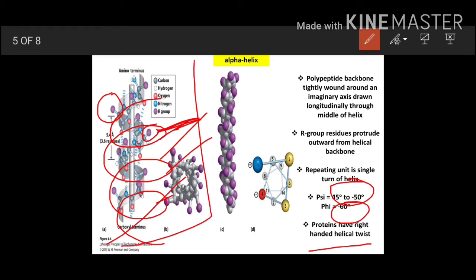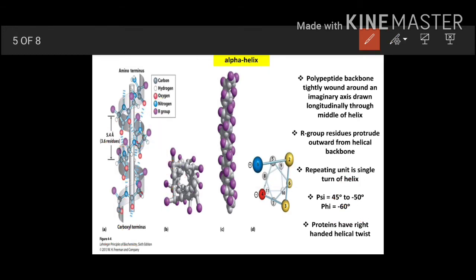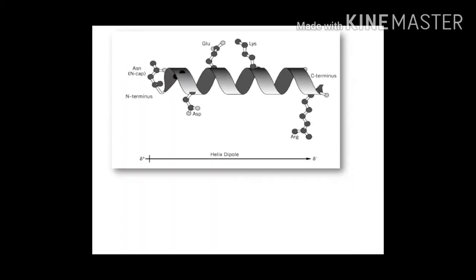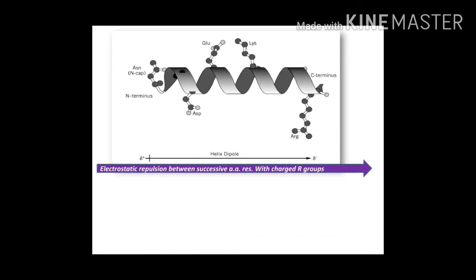This alpha helix diagram belongs to the alpha keratin molecule, and in this molecule the distance between two turns is 5.4 angstrom and we have 3.6 amino acid residues. You can see clearly that between the two turns we have a distance of 5.4 angstrom and 3.6 residues are present.